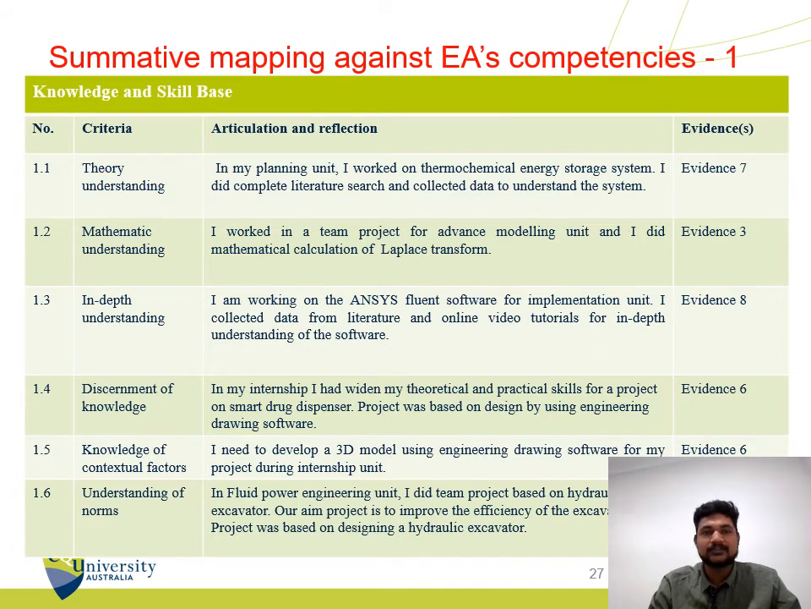So this slide is for the summative mapping against EA stage 1 competencies. Basically it is on 3 parts. The first one is the knowledge and skill base, where I can apply my knowledge and enhance my skills. It's basically on theory understanding, mathematical in-depth understanding, discernment of knowledge, knowledge of contextual factors, and the understanding of different norms.